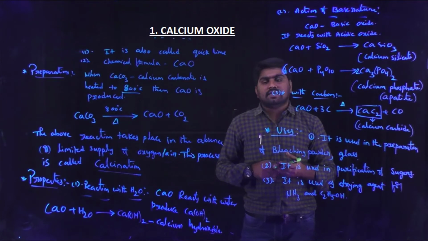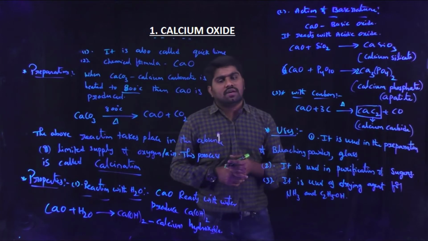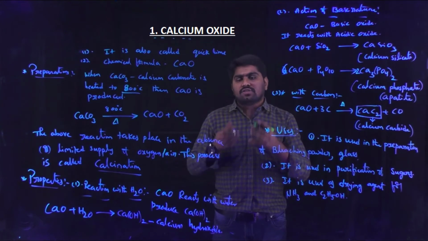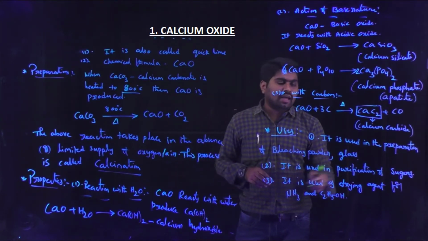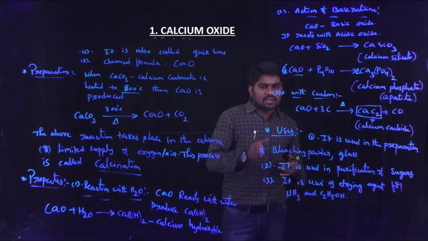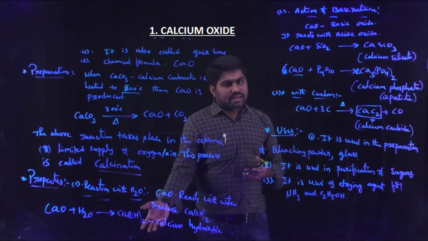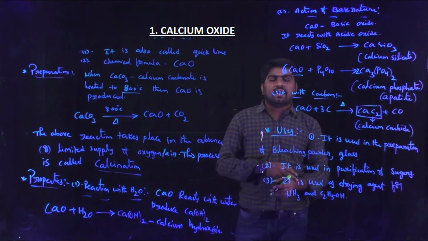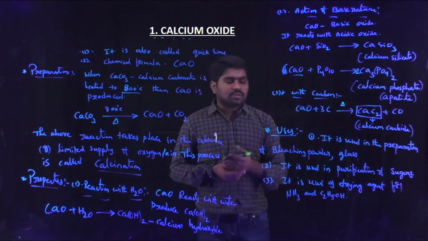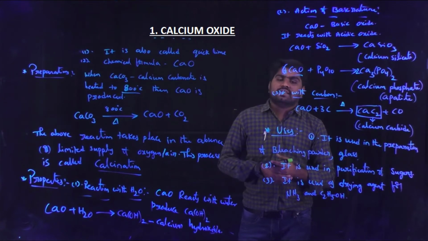ethyl alcohol takes place, there are water molecules associated with them. So for the removal of these water molecules associated with ammonia and ethyl alcohol, calcium oxide is used. This calcium oxide absorbs the water molecules and forms calcium hydroxide, and the ammonia and ethyl alcohol become free from water, which are very pure in nature. That's why calcium oxide is used as a drying agent for ammonia and ethyl alcohol.